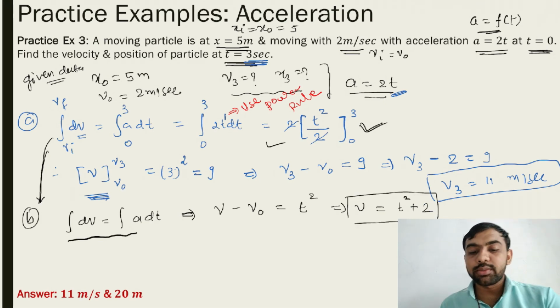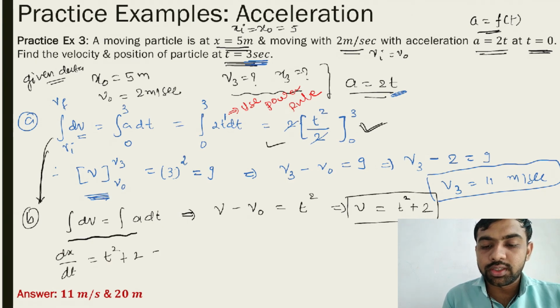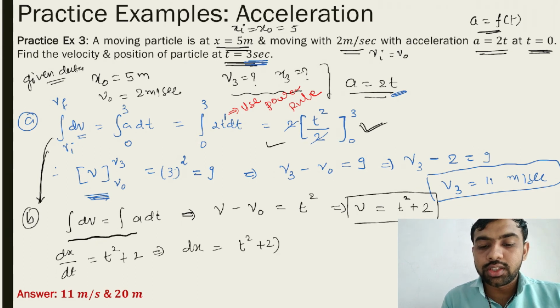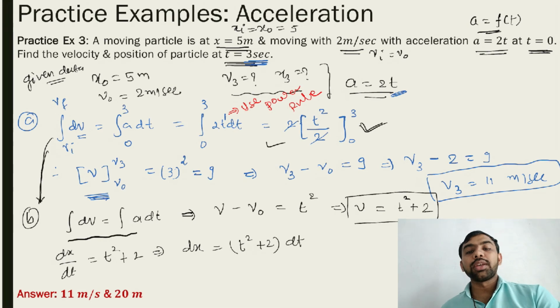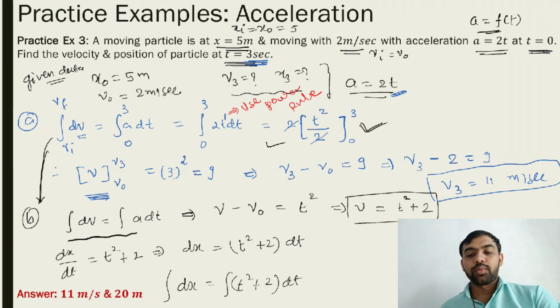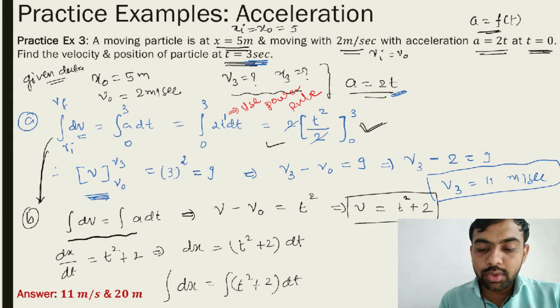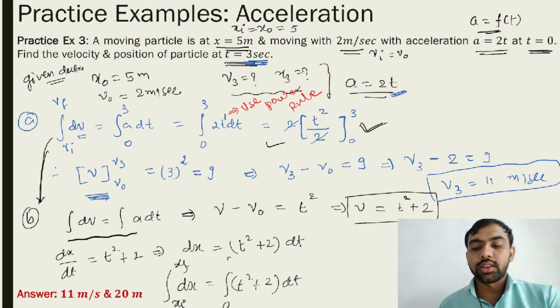Now put v is equal to dx by dt. So dx by dt is equal to t square plus 2. It means dx is equal to t square plus 2, and this dt comes in a multiplication. So take an integration on both sides. So integration dx is equal to integration t square plus 2 dt. Take a limit x initial to x final, 0 to 3.